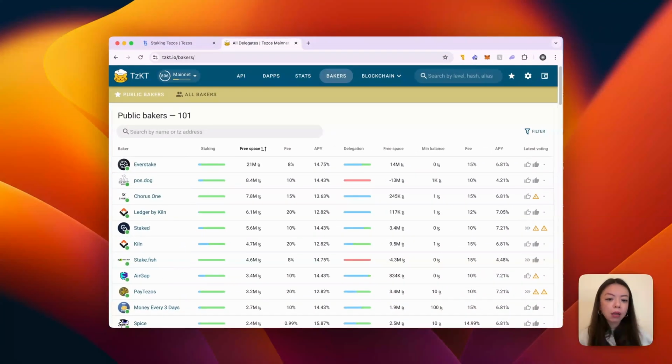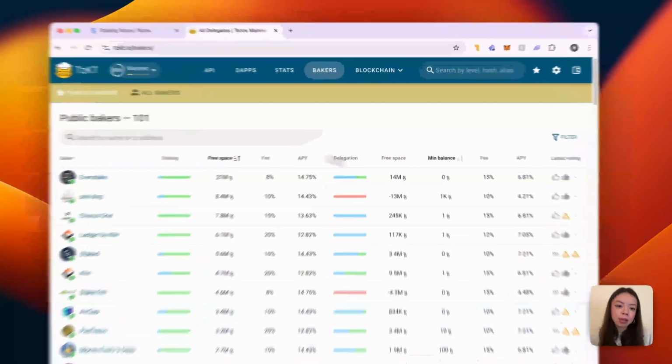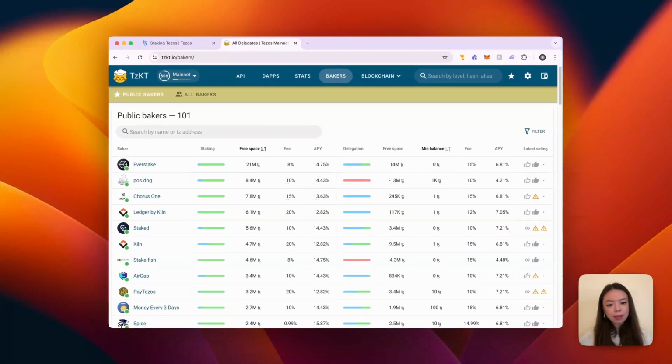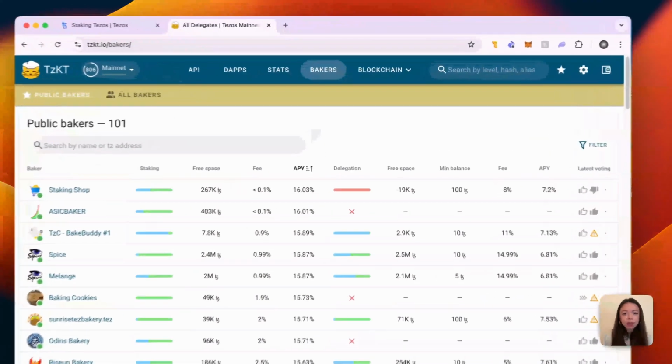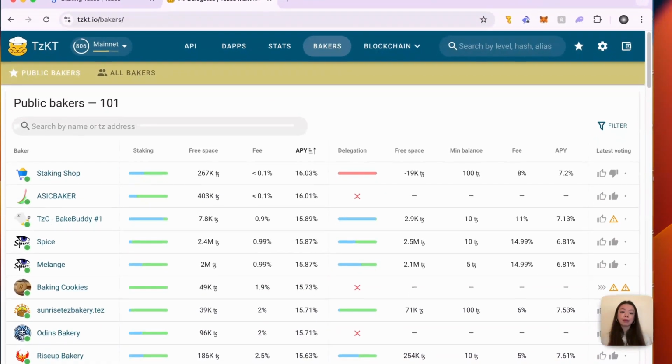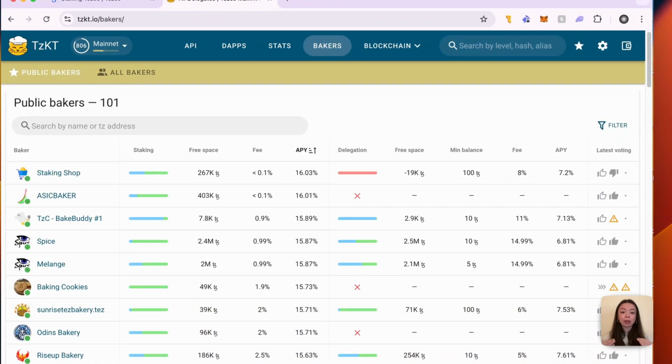There's an extra column on the delegation side, and it's minimum balance. This is the minimum amount of Tez that they accept for delegation. So let's go back to the staking section, because that's what we're here for. If we look at the APY column, we see that it's already organized according to the highest APY first. But don't forget, your rewards aren't just about APY alone. You need to take into account whether they have the free space, what their fees are, and also their reliability. Don't forget that they're here to keep the blockchain running.